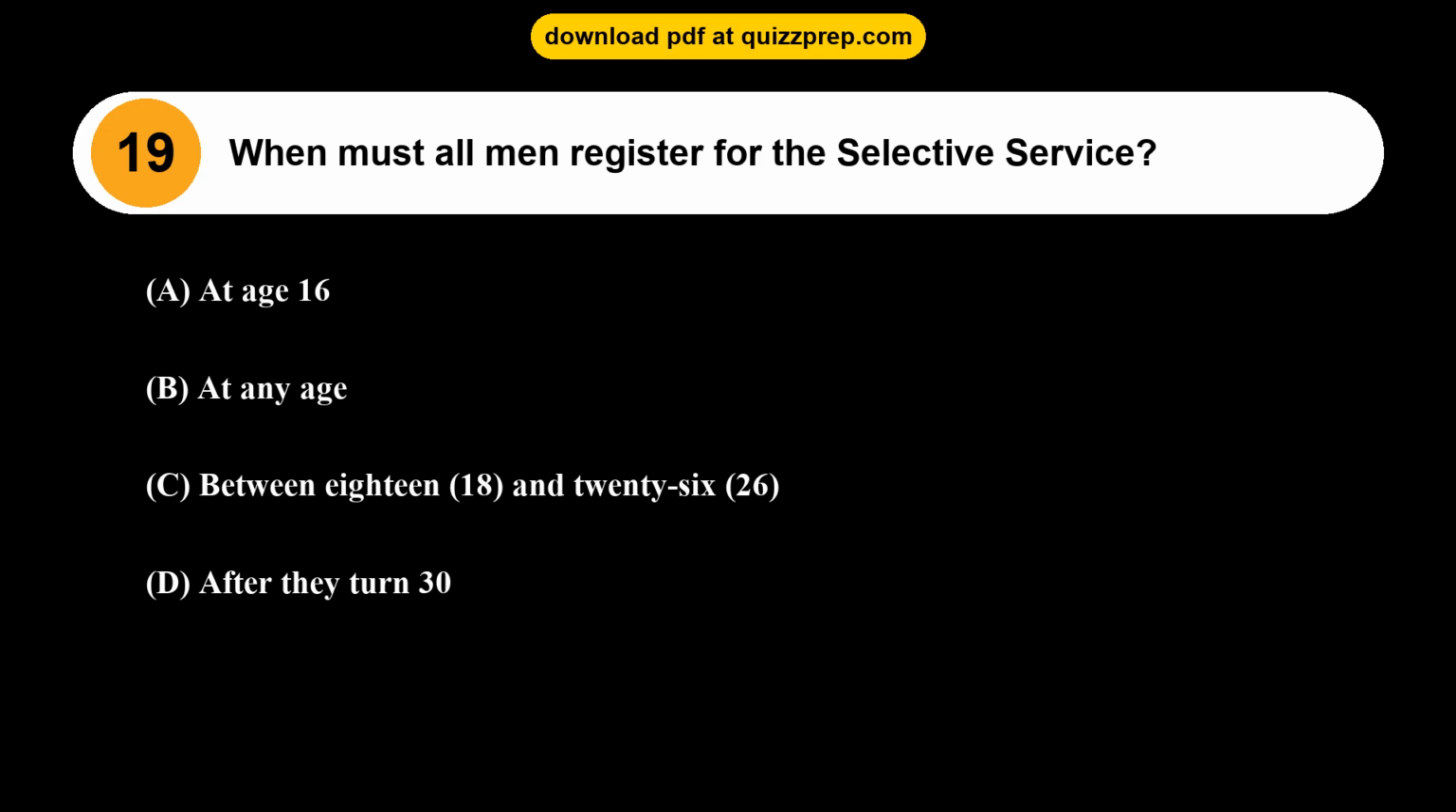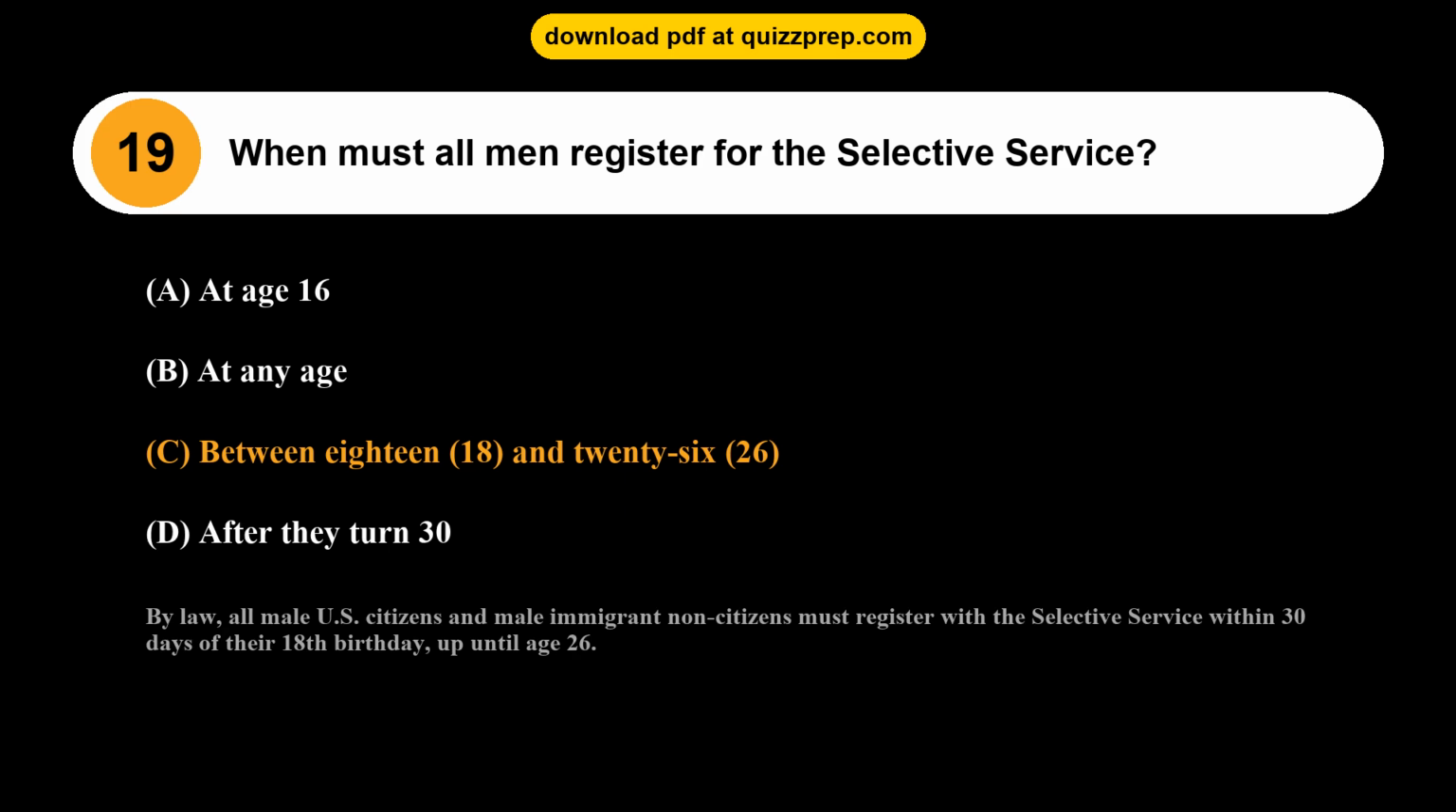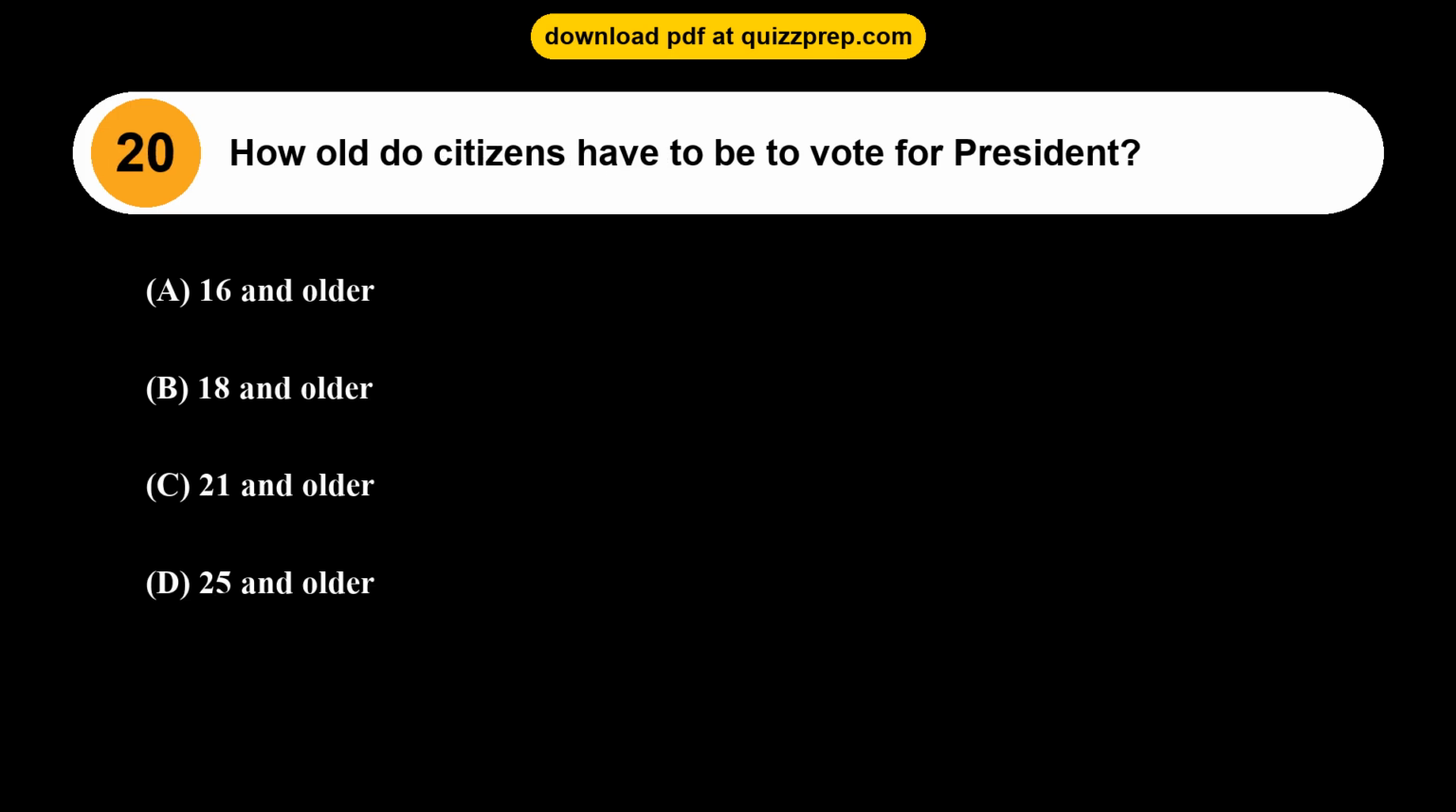Question 19. When must all men register for the Selective Service? Option A, at age 16. Option B, at any age. Option C, between 18 and 26. Option D, after they turn 30. The correct answer is option C, between 18 and 26. By law, all male U.S. citizens and male immigrant non-citizens must register with the Selective Service within 30 days of their 18th birthday, up until age 26.